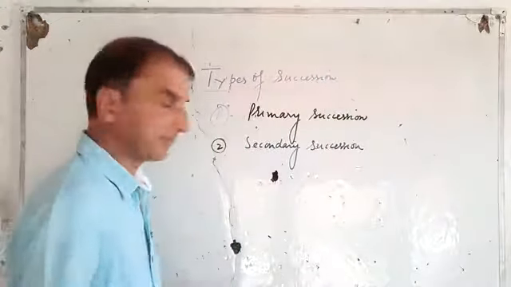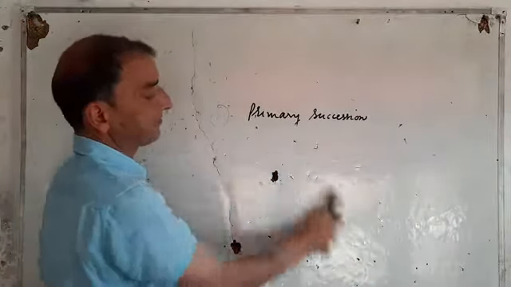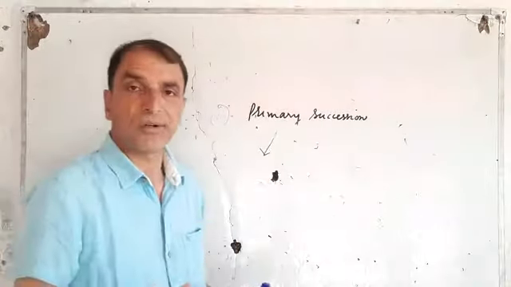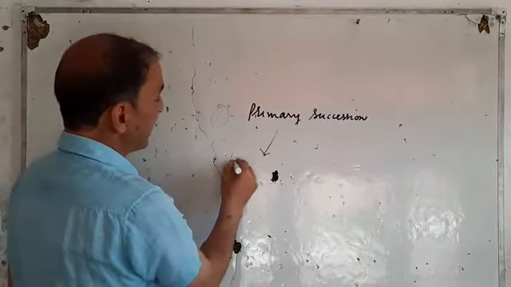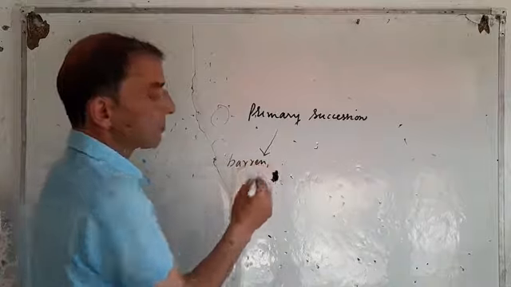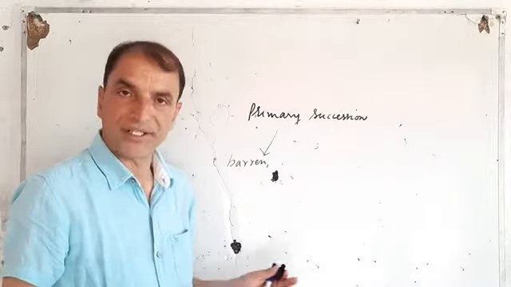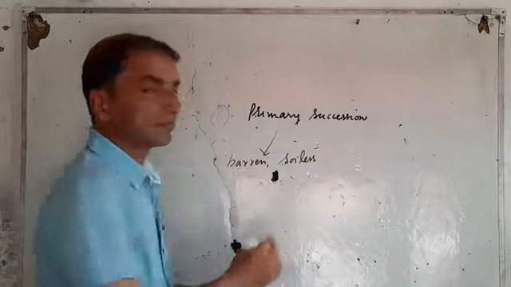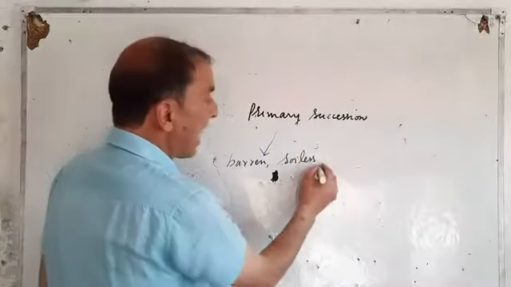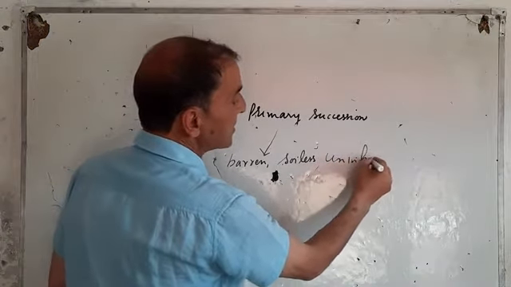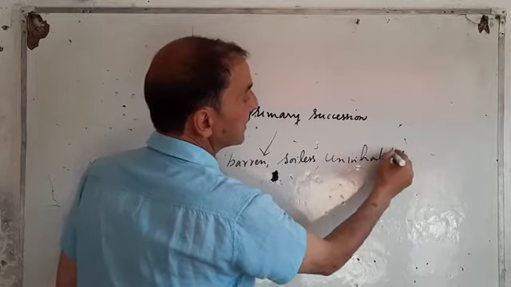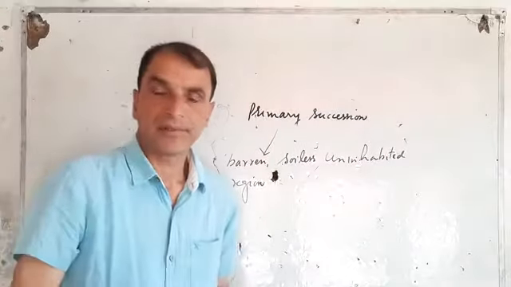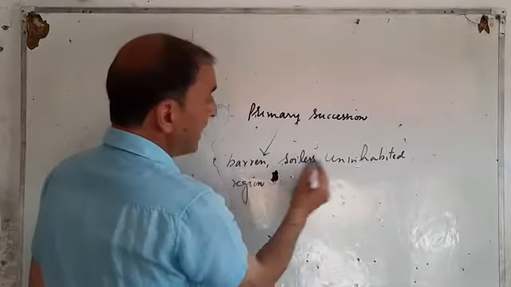Primary succession occurs on barren, totally empty, soilless, uninhabited region, right?